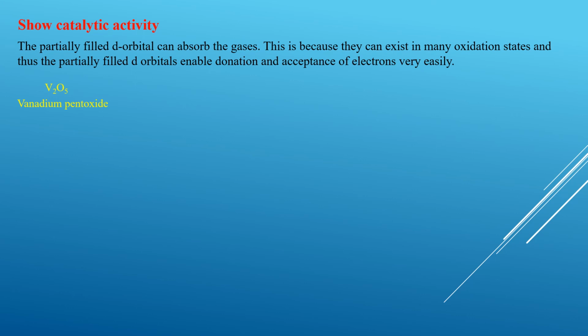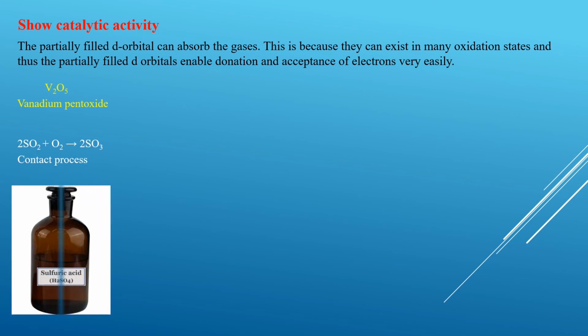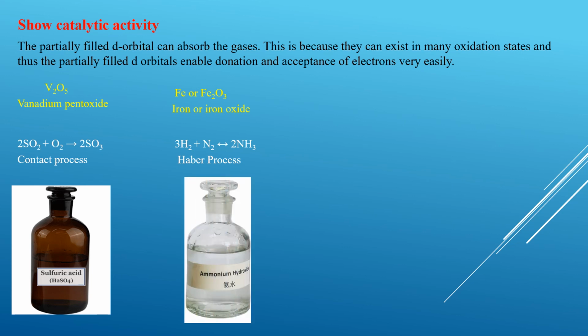Some examples of places where transition metals are used as catalysts are: number 1, vanadium is used as vanadium pentoxide in the contact process, which is the production of sulfuric acid. So in the production of sulfuric acid, vanadium pentoxide is the catalyst. We have iron, used in the form of iron or iron oxide, in the Haber process, which is the production of ammonia.